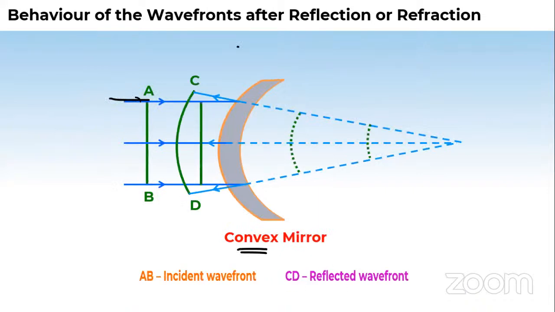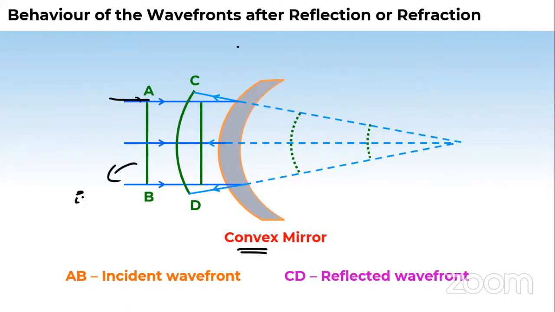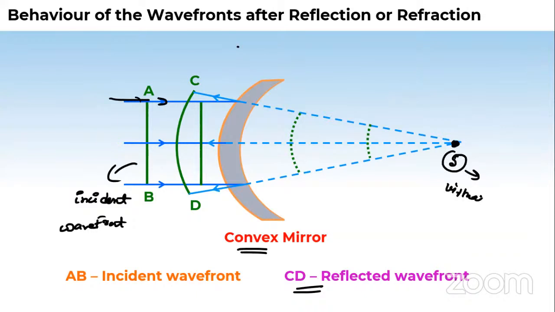And see, this is the convex mirror. What is happening in this? Suppose AB is the incident wavefront and CD is the reflected wavefront. See, wavefronts are not by themselves. We draw a ray diagram, and we know what happens in the convex mirror. When the ray passes through the convex mirror, the image formed is virtual. So we are treating this as a virtual source here, and the wavefronts are generated like this, and it reaches here.